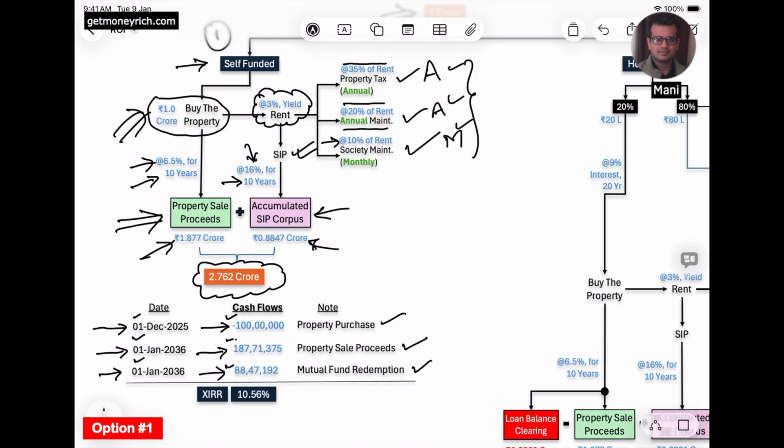This is the investment, and that's why I have marked it as negative, and these two are the positive cash flows. So based on this cash flow, for the return on investment, I have used the XIRR formula that you can use either in Excel or in Google Sheets, and for this investment, his return on investment is 10.56%.